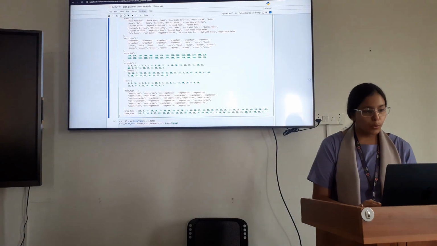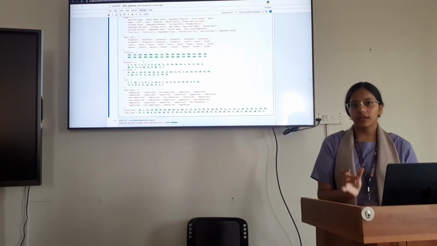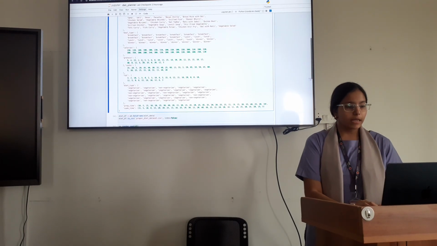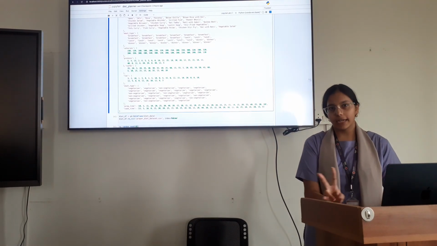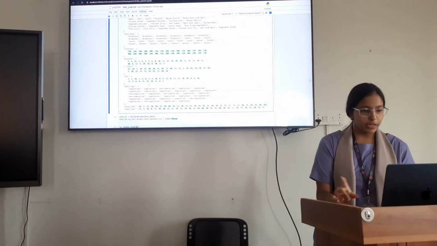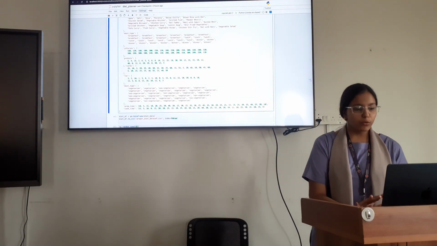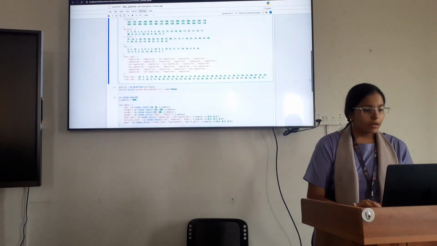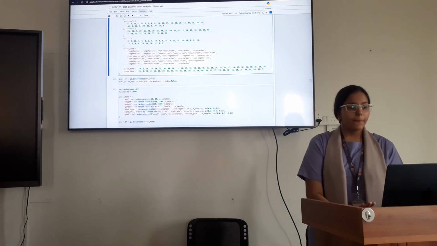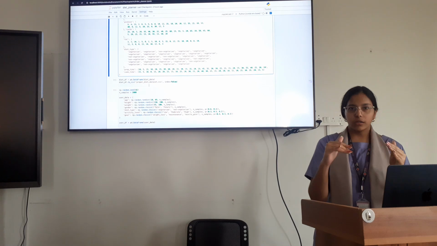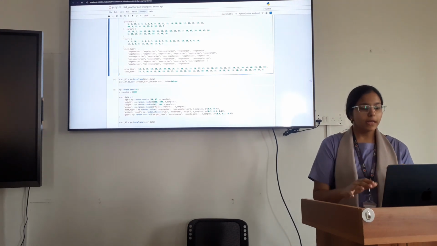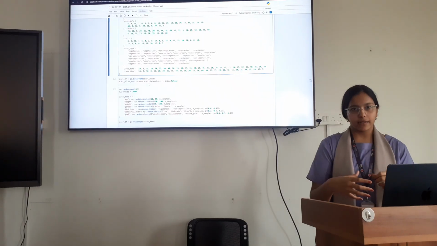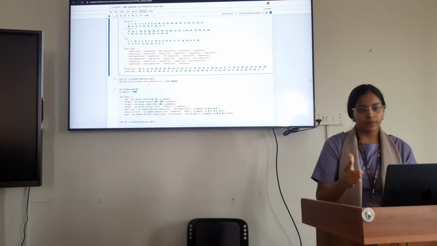Then the proteins in grams, the carbs, and the fats that it provides, and the diet type. Mainly I have provided two diet types, vegetarian and non-vegetarian, and the preparation time and cooking time, both in minutes. Then I have used a DataFrame, which divides my data into columns and rows, and then I converted it into CSV so that later we can use it for analysis. We will use it in Streamlit.